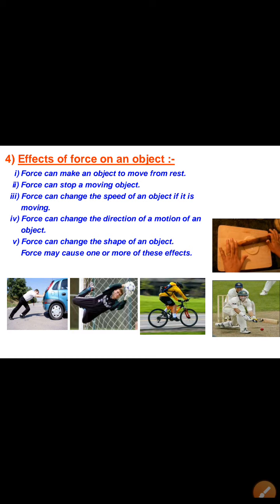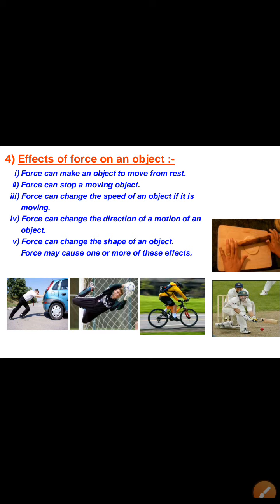Next, what are the effects of force on an object? From this figure we can understand. Force can make an object move from rest. Force can stop a moving object. Force can change the shape of an object. Force can change the direction of motion of an object. Force can change the shape of an object.